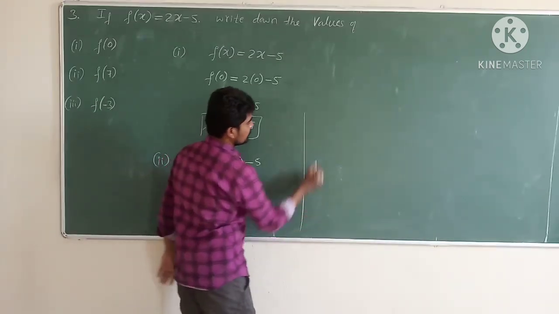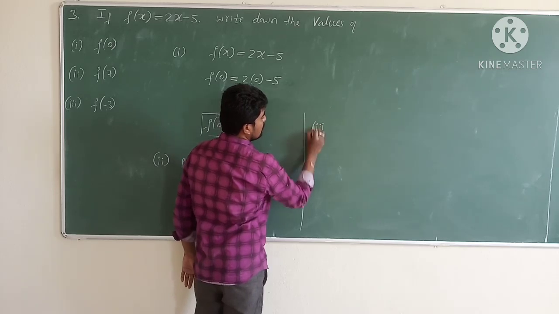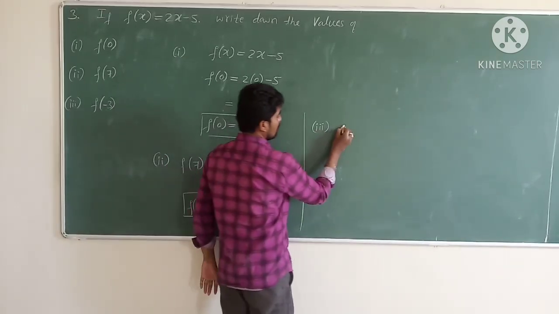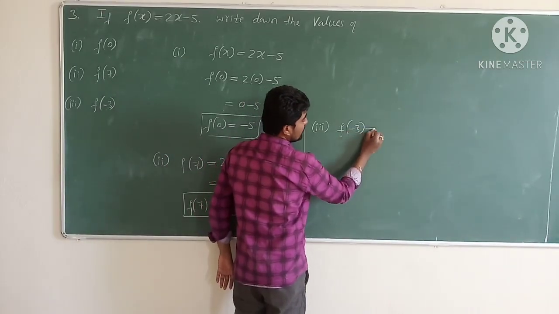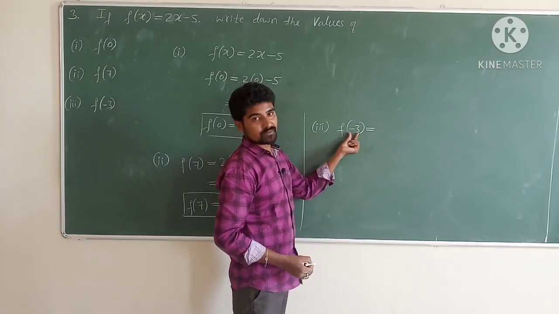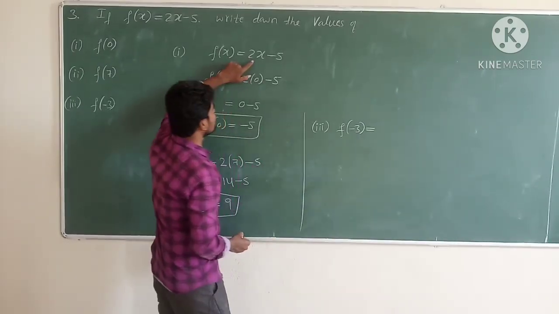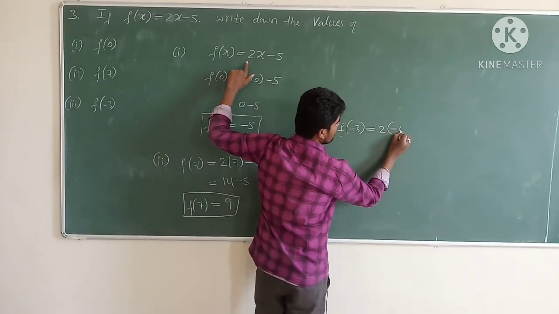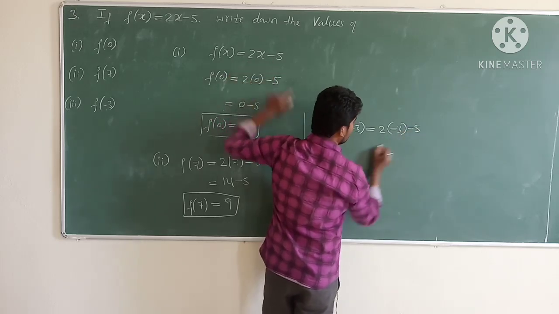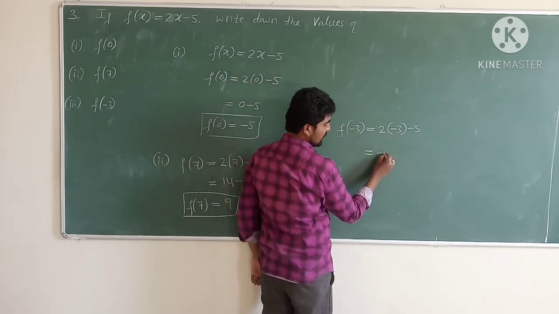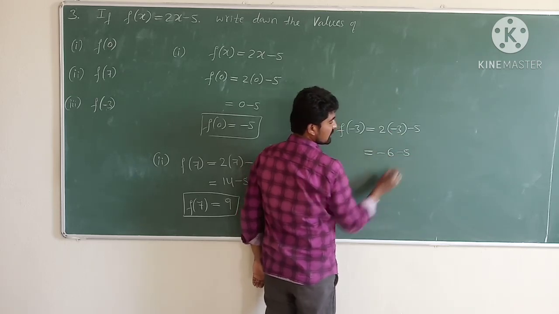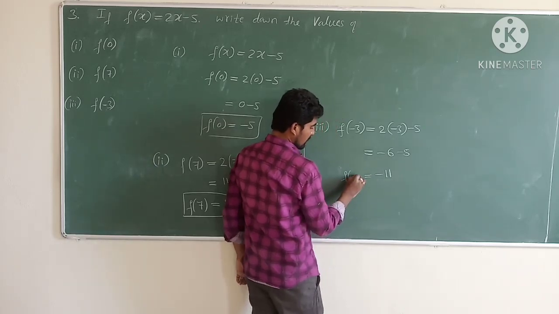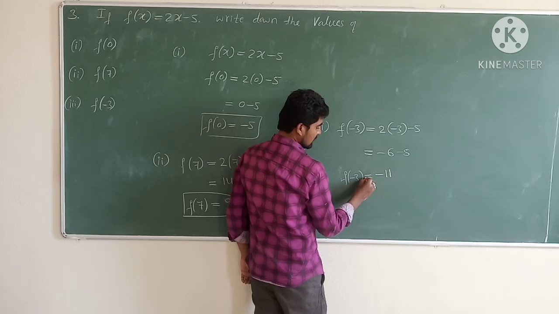Next, third question. So third one is find the value of f of minus 3. f of minus 3 means in place of x we should substitute x is equal to minus 3. So f(x) is 2x minus 5. So 2 into x is what? Minus 3. Then minus 5, which is equal to plus into minus, minus, 2 3s are 6, minus 5 as it is. So minus 6 minus 5 is minus 11. Therefore the value of f of minus 3 is minus 11.